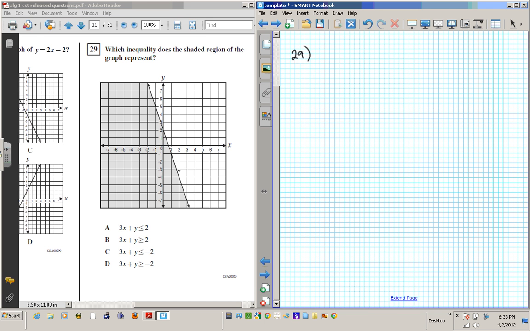Since it's solid, it has to have that line under the inequality. And since it's shaded down, that means our inequality must be less than for shade down. Solid means it must be this. Okay, so it has to be y less than or equal to mx plus b. This has to be the formulation of our result.